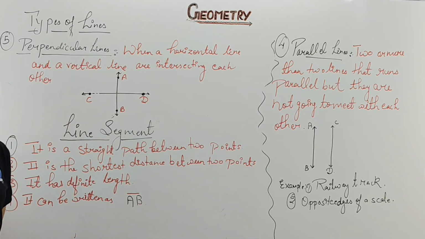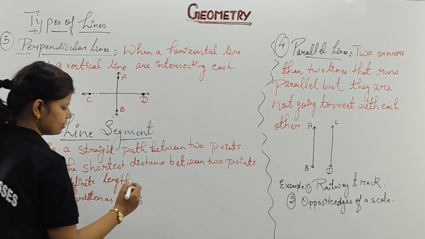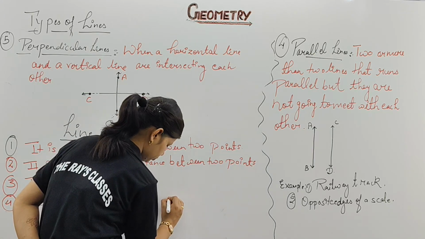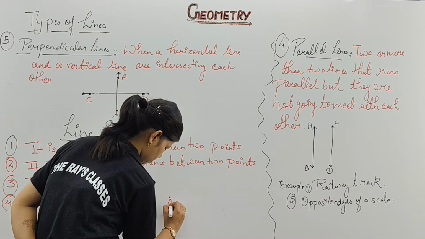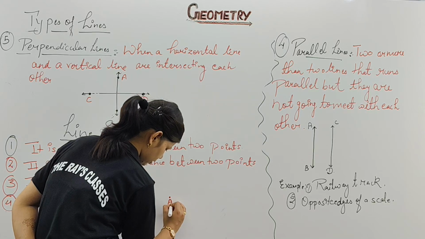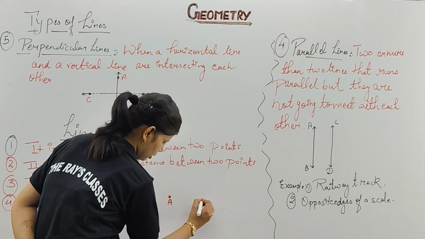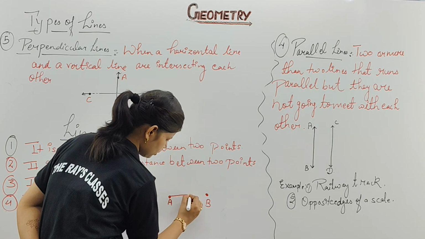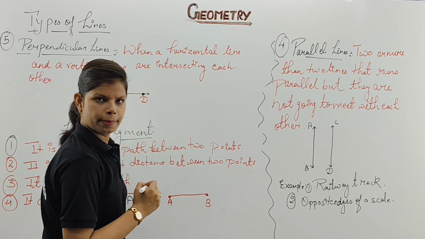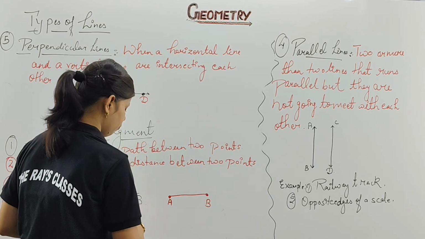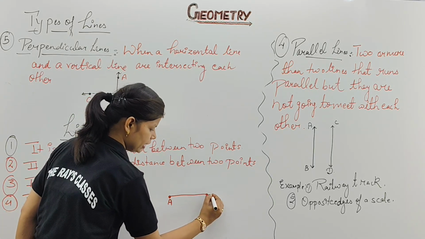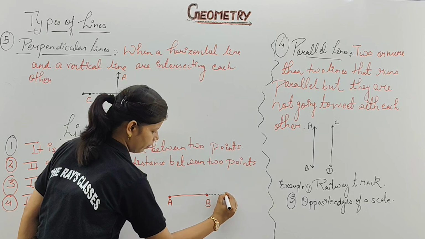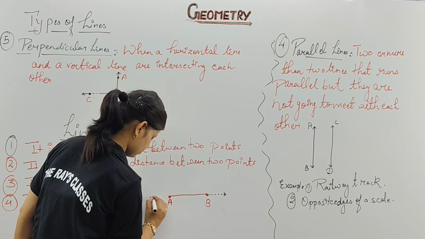Clear? Understood? Now we are going to draw. Please take a note. How will you draw this? This is your point A. I will write a little bigger. This will be your point A. This will be your point B. We have a certain distance between A and B. Now, we are going to increase the size of this from both ends.